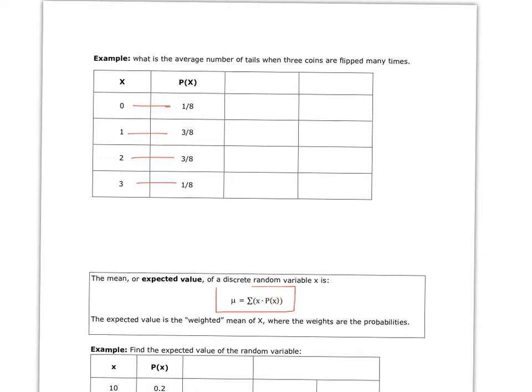So we can create another column up here where we multiply x times its associated probability. So we'll get 0 and then 3/8, 6/8, and another 3/8. So if we add those up, we end up with 12/8, which is equal to 1.5.